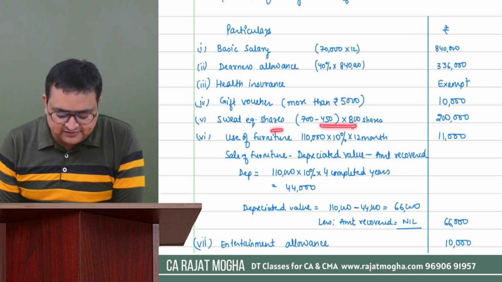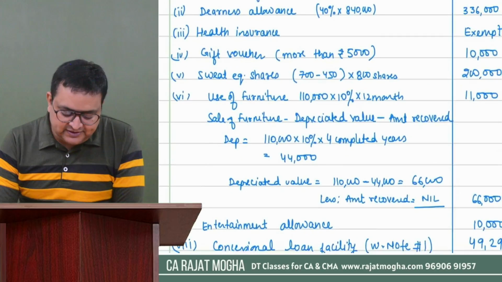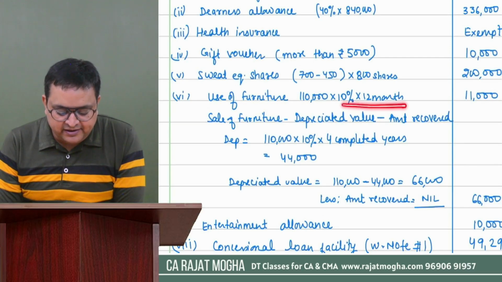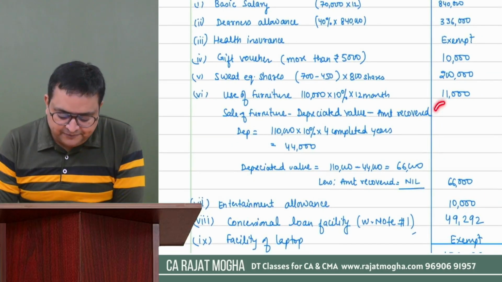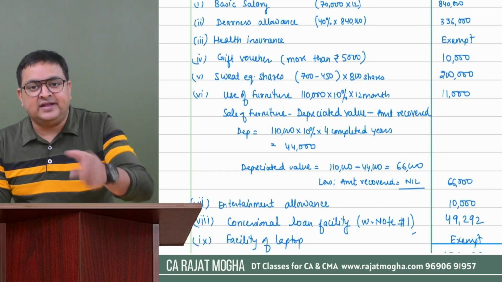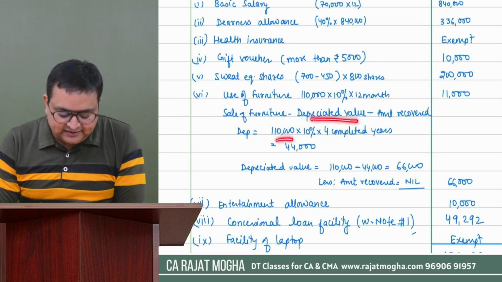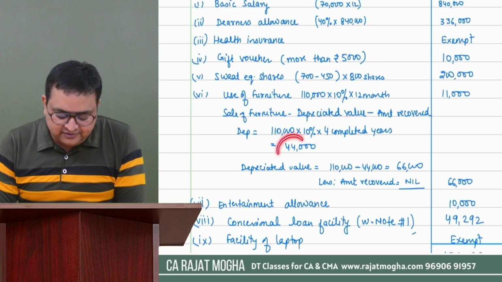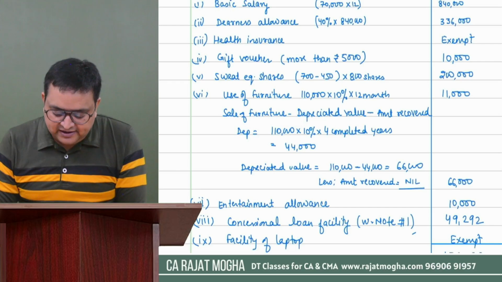Certificate shares we have already discussed. 700 minus 450 into 800 shares, 2 lakh. Use of furniture. See, for furniture, there are two perquisites actually. Use of furniture for the entire year, 1,10,000 actual cost, 10% for the entire year. So one is 11,000. Second is they have sold you the furniture, and that too for free, of course. So depreciated value is 1,10,000 minus 10% SLM for 4 completed years. So depreciation will come to 44,000. 110 minus 44,000, 66,000 is the depreciated value. It's the worth of the furniture, and they are giving it to you for free.